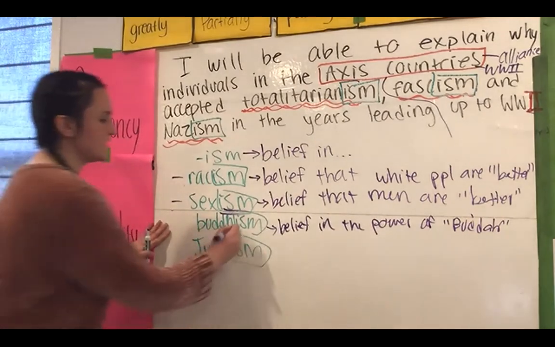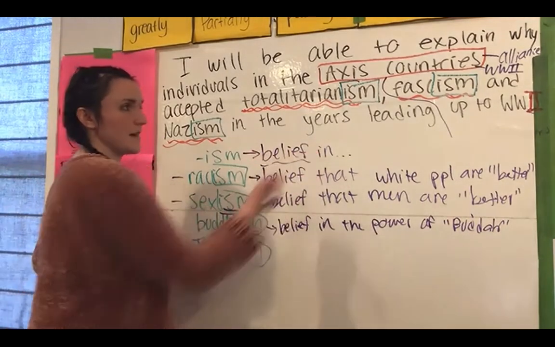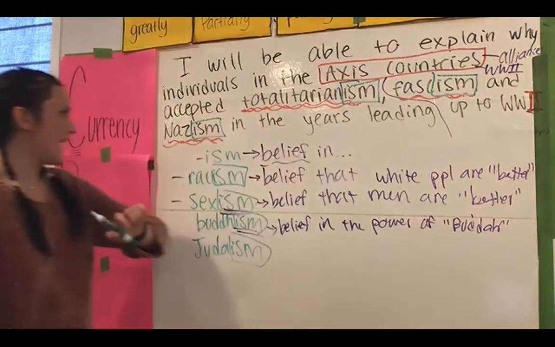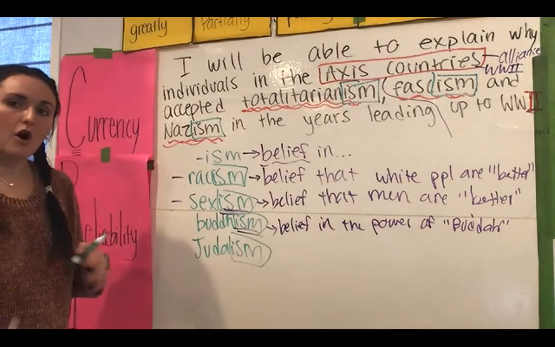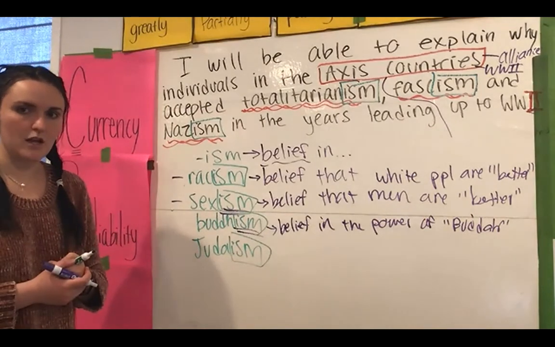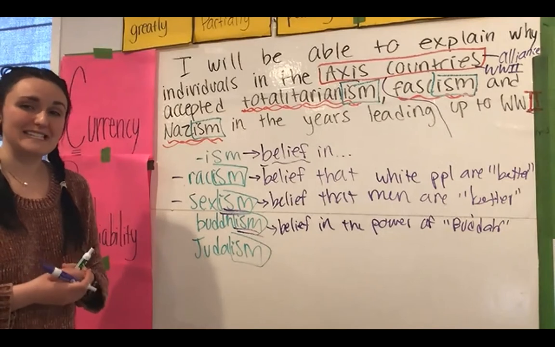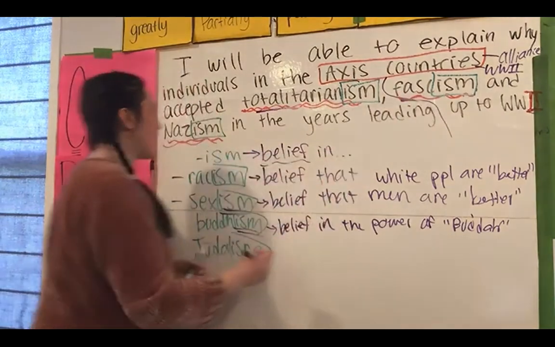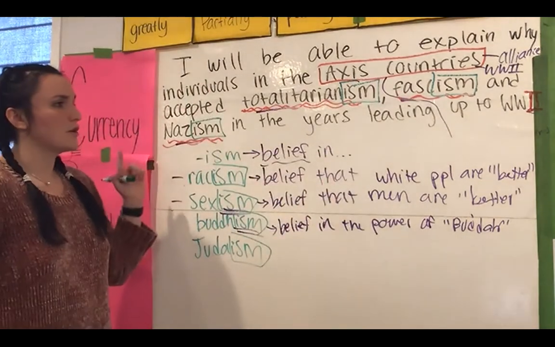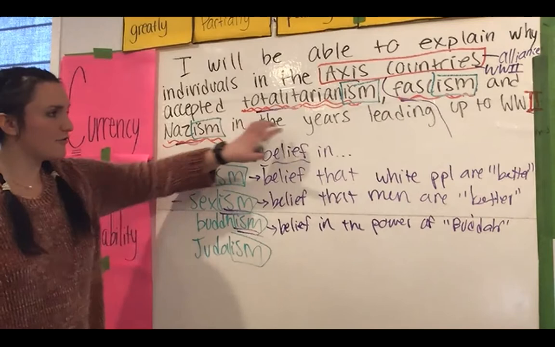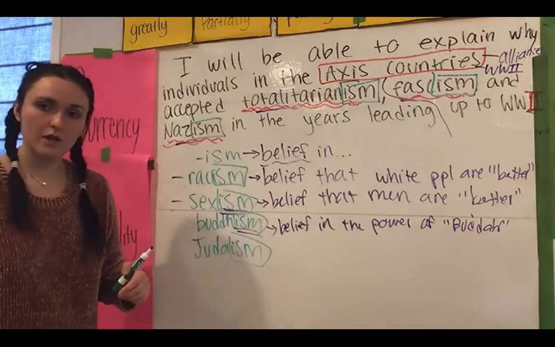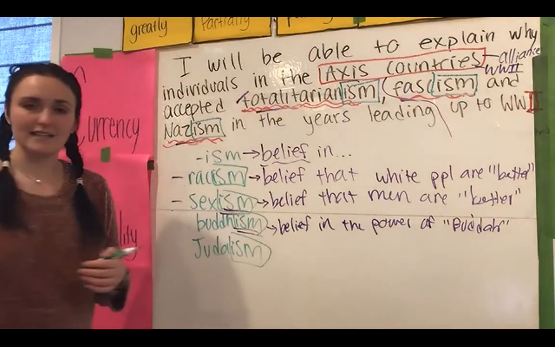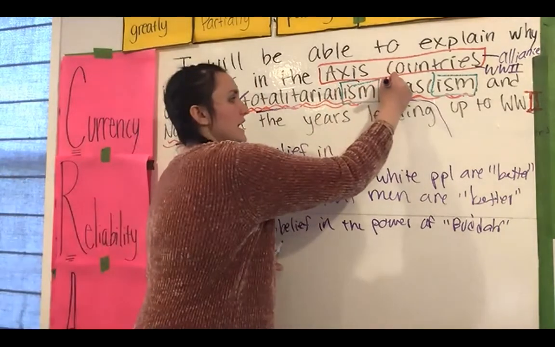Right, so all those ism words simply mean a belief in something. So our three new words, totalitarianism, fascism, and Nazism, are all a belief in something, but we don't know what that belief is yet. I can tell you that people believing in these three ideas is directly responsible for World War II. World War II would not have happened if people didn't believe in totalitarianism,